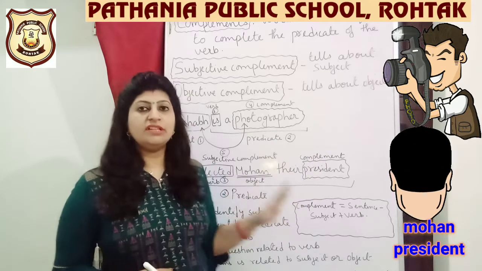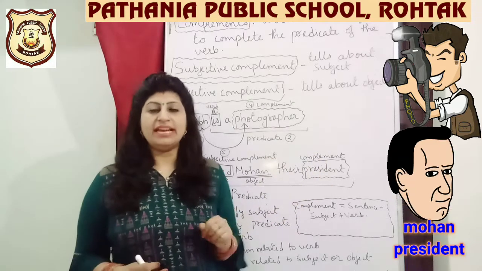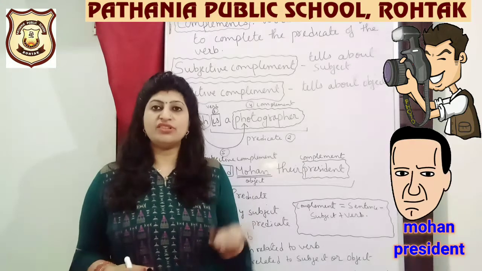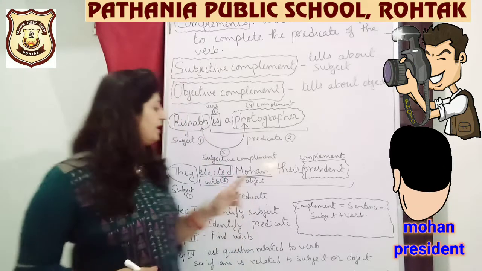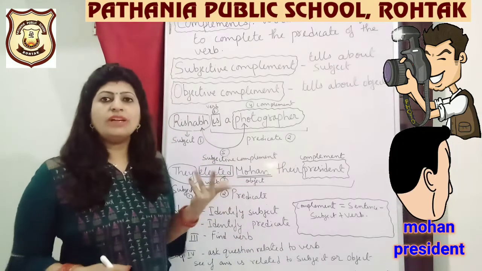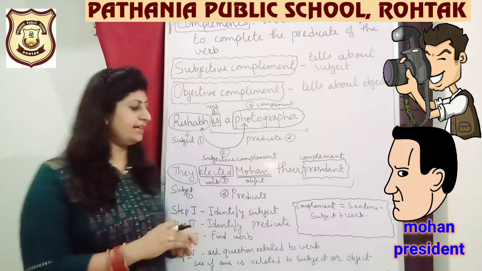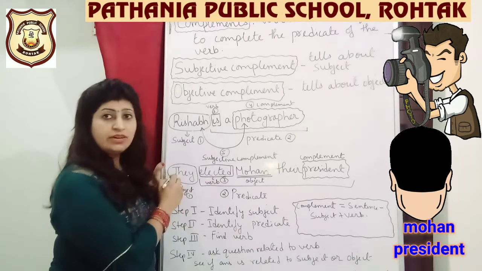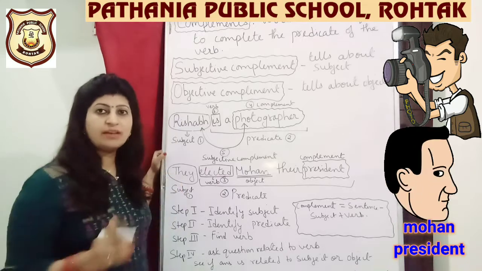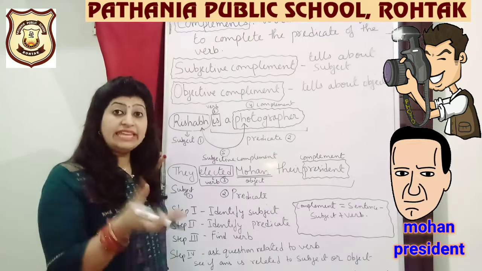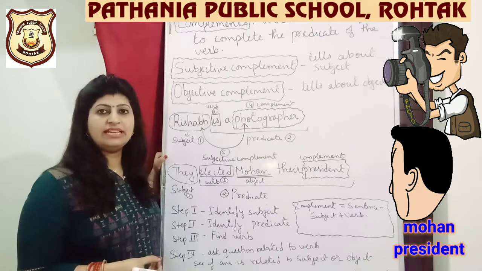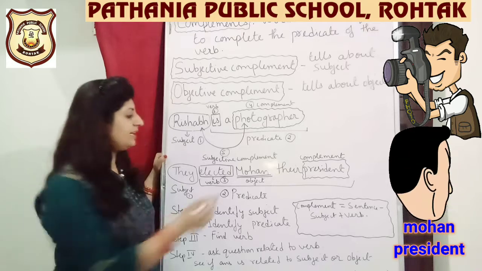Okay, so to identify the complement, I will start asking questions related to the verb, like elected. What is elected or who is elected? So the answer, who is elected? Is it they who is elected? Are we talking about the people who have been elected? No. Who is elected?